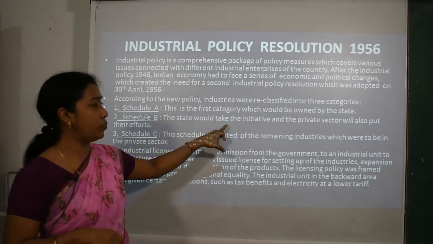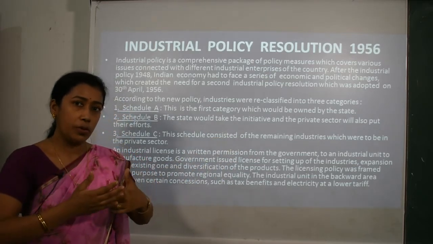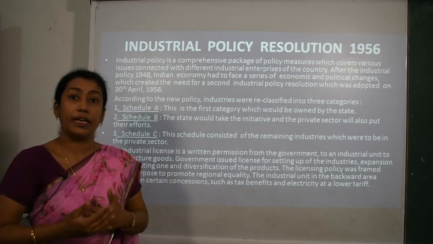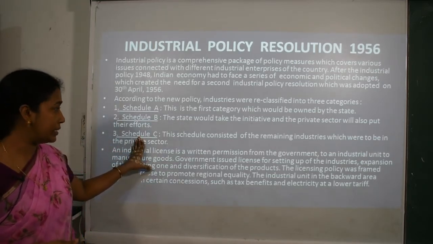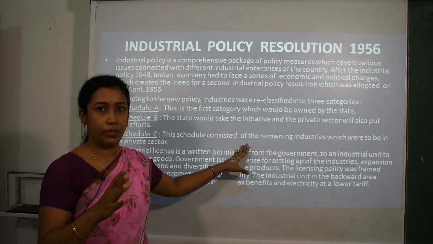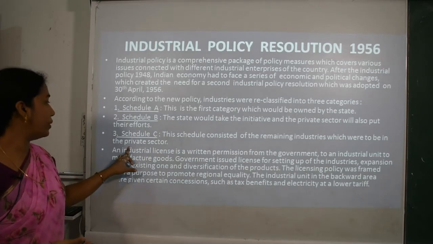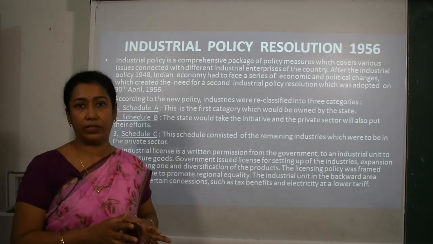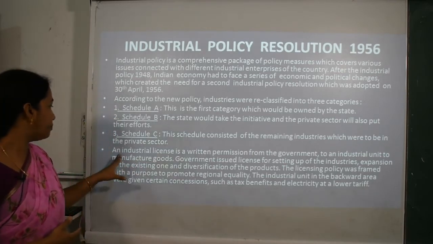In Schedule B, the state would take the initiative, but the private sector is also included or involved in that. The third schedule, that is Schedule C, consisted of the remaining industries. All the remaining industries were here in Schedule C, which were to be taken care of only by the private sector, that is by private individuals or private entrepreneurs only.